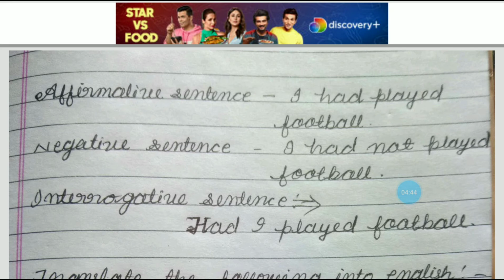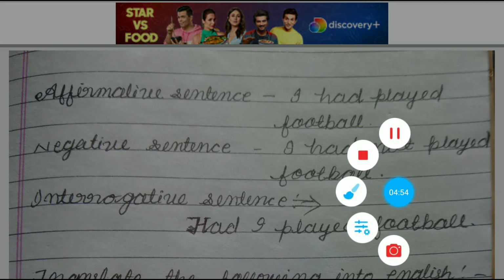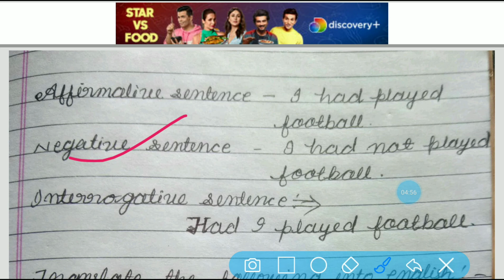The first is affirmative, which you can understand as the positive sentence, but in grammatical language it is known as affirmative sentence. The second is negative sentence. Here we shall understand three types of sentence and how we can change them.